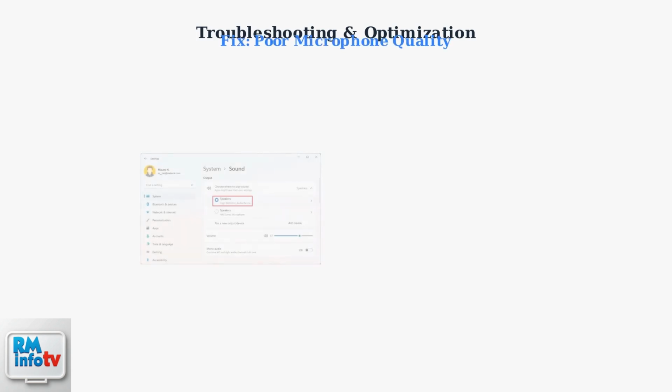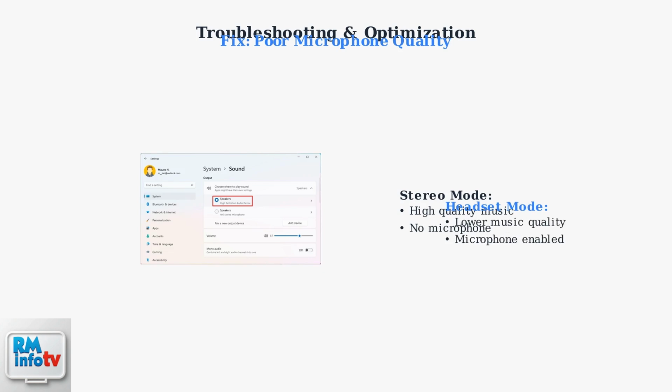Poor microphone quality occurs because Windows defaults to stereo mode for music. During calls, manually switch to headset mode in your audio settings. This activates the microphone and optimizes audio for voice communication.